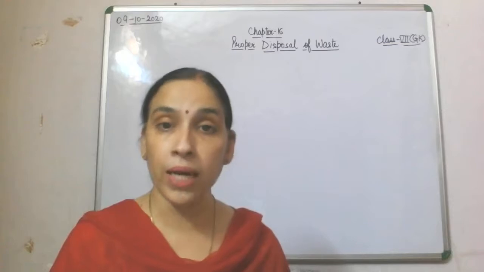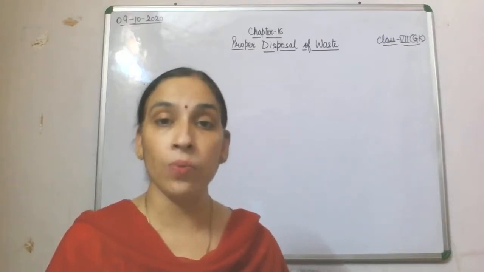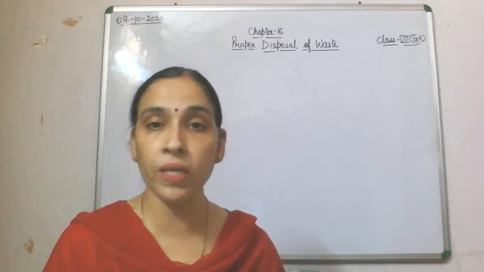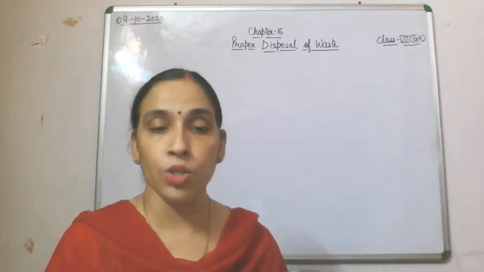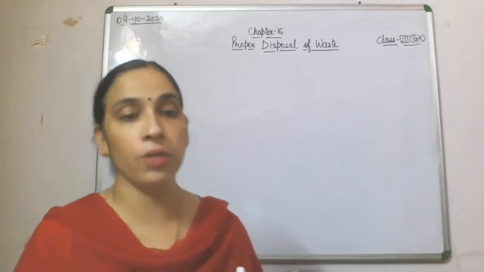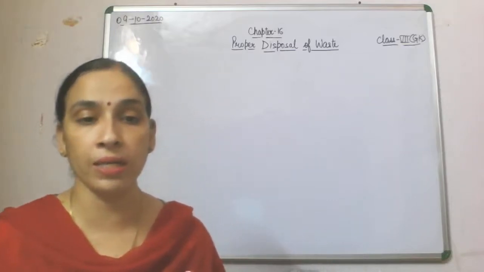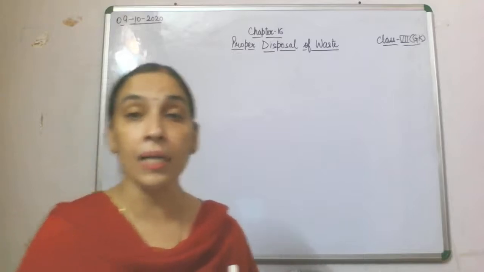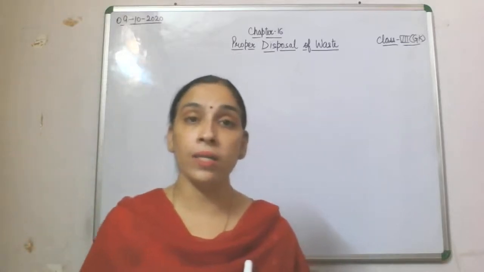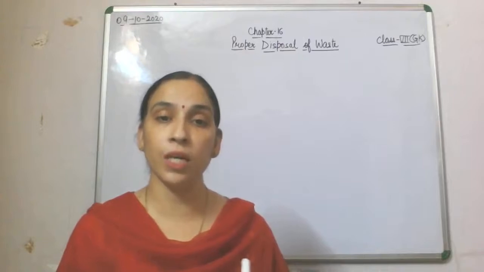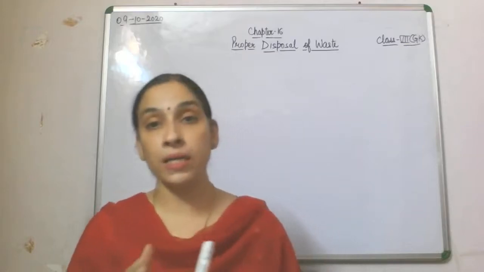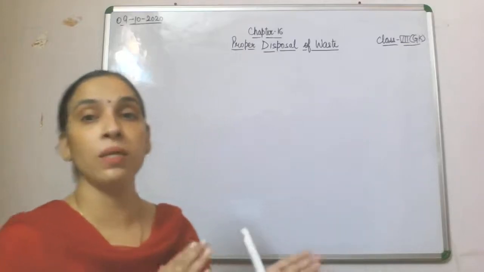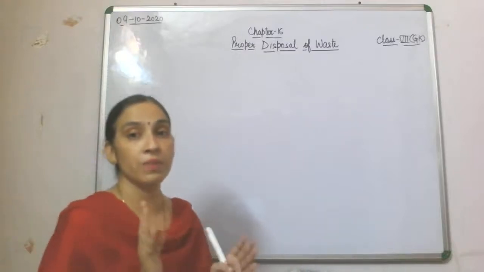Now we'll come to our heading and come to our chapter. Waste disposal is removing and destroying or storing damaged, used or other unwanted domestic, agricultural or industrial products and substances. In the waste we are going to take all the waste which we are getting from our home, from agriculture, and from industries.